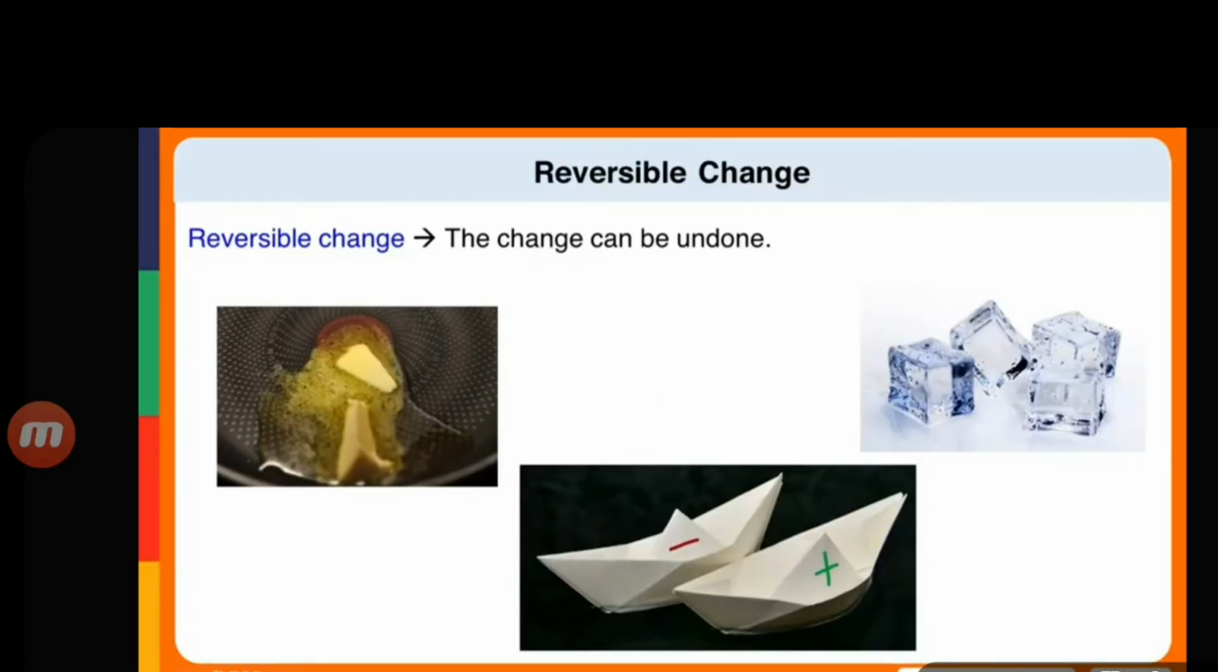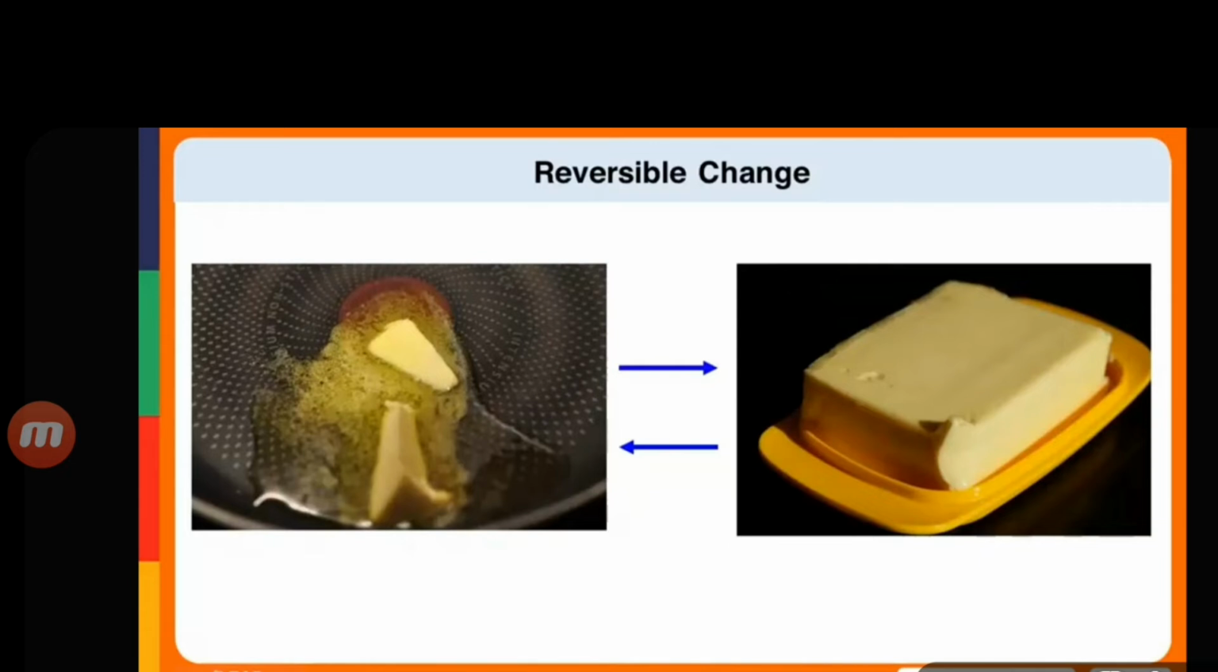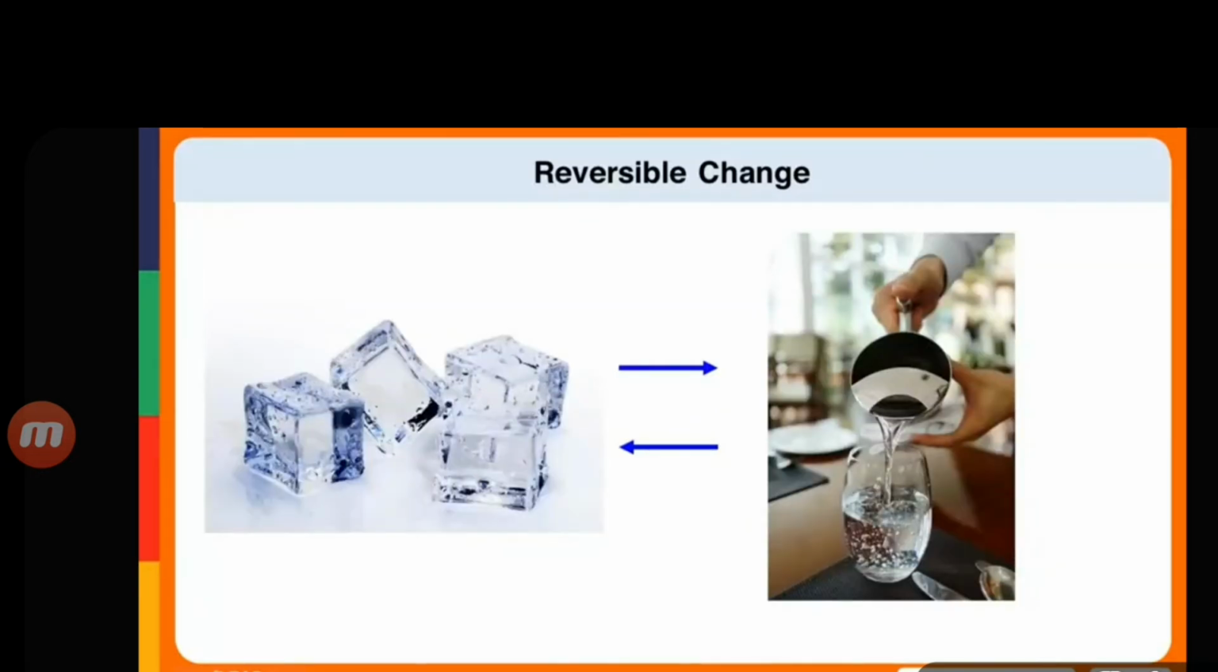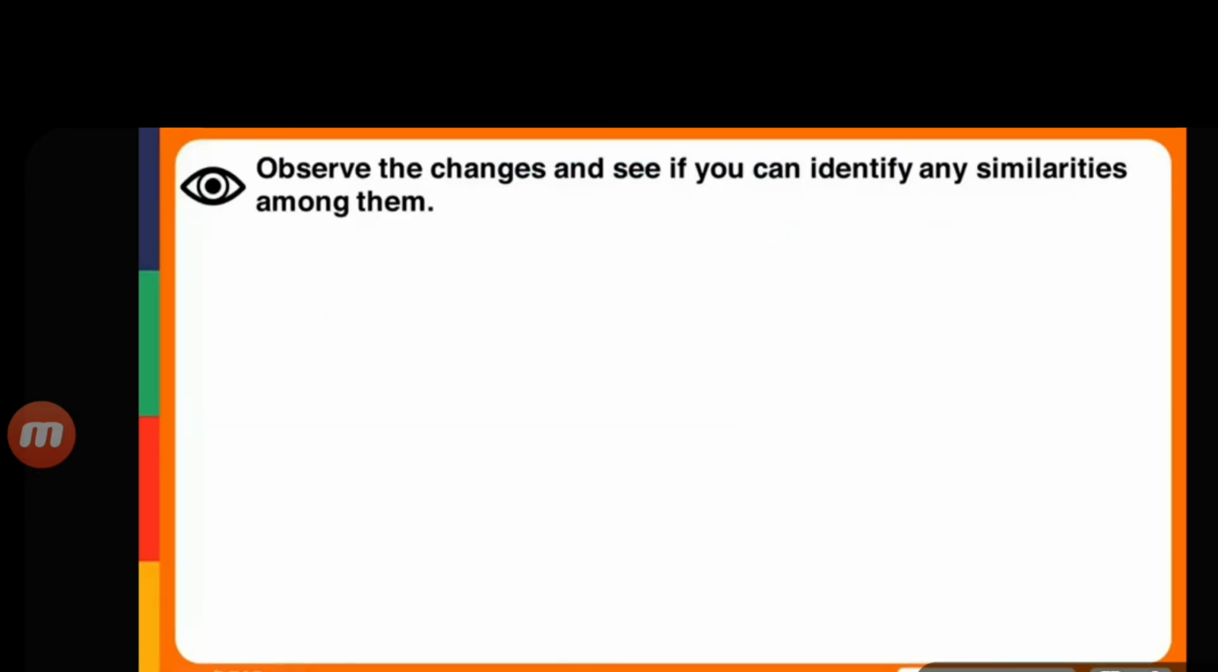We can get back the original products used in the process. When a change takes place in the opposite or backward direction, it is called a reversible change. In a reversible change, we can get the original products used and the change can be undone. We can cool butter to return it to its original state. We can unfold paper back to its original shape. We can heat ice so that it is back to its original liquid form.